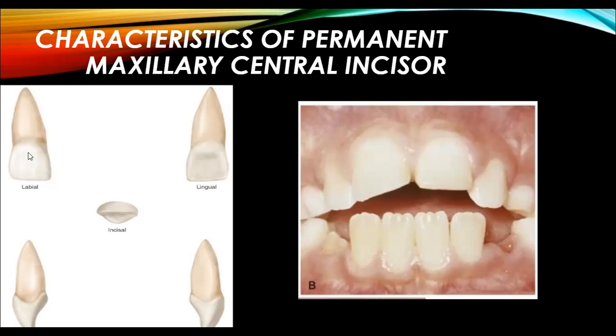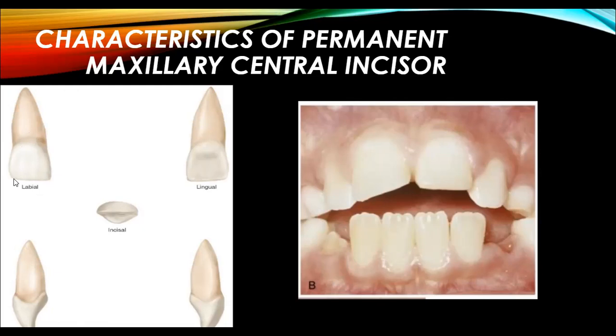This face is normally less convex, moreover flat, right? Third thing is that it is most of the time square or rectangular in shape. The crown from the labial surface is mostly square or rectangular in appearance, right?